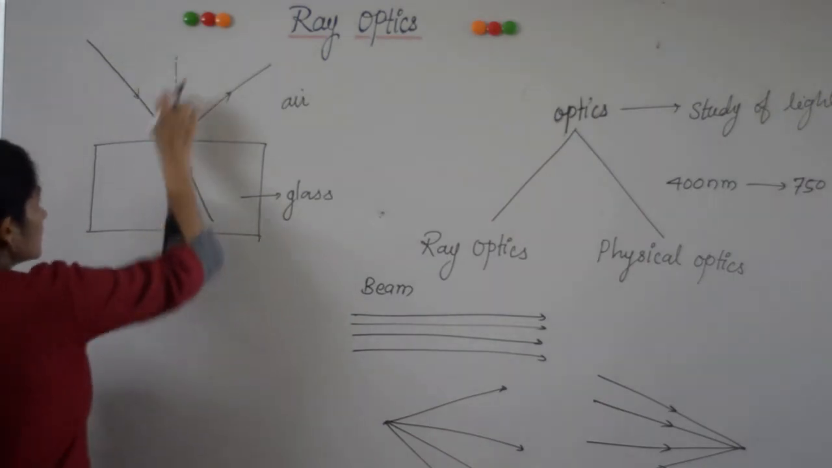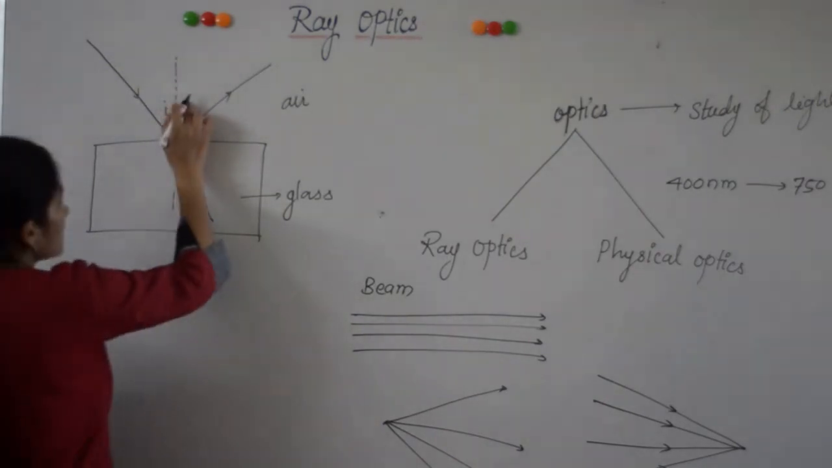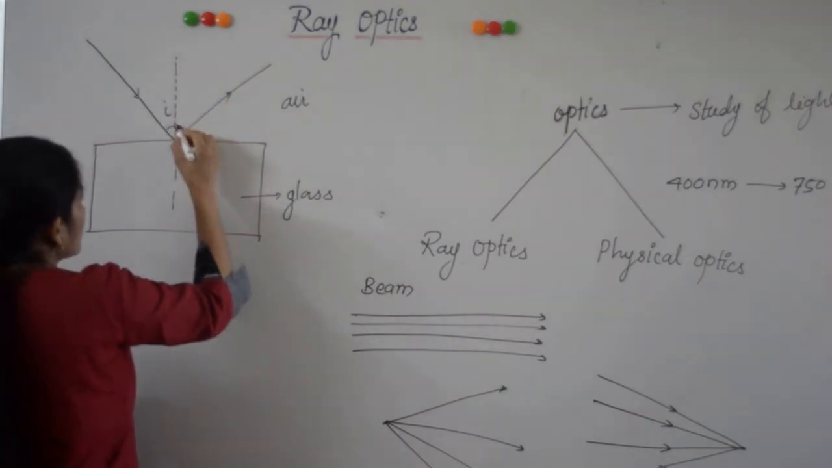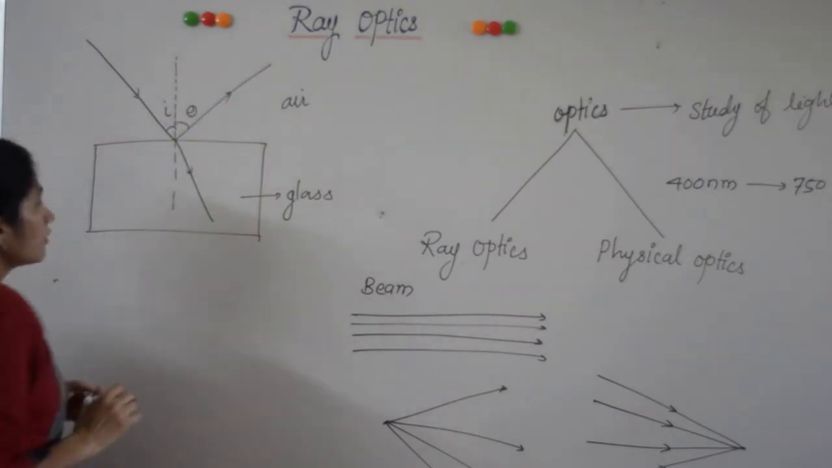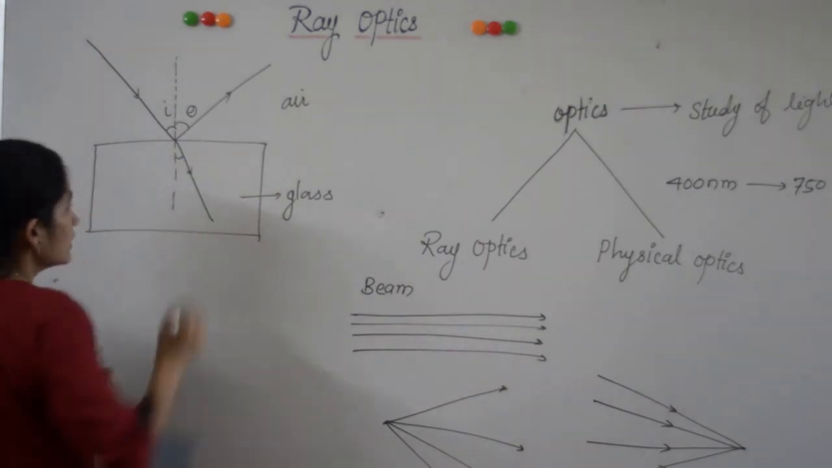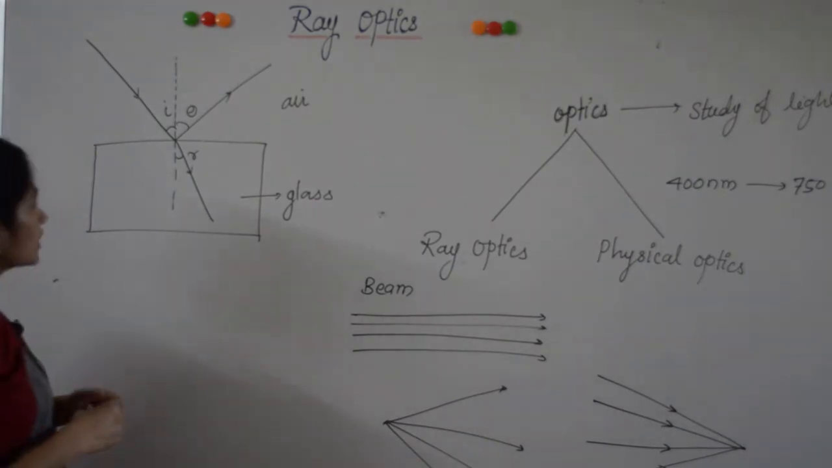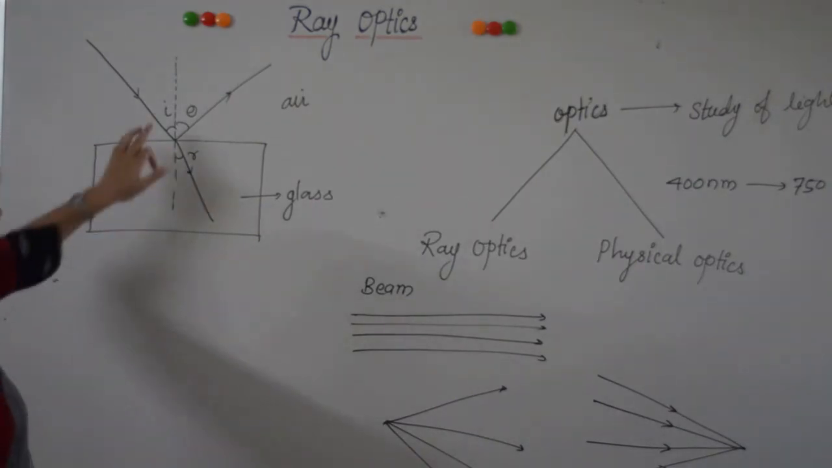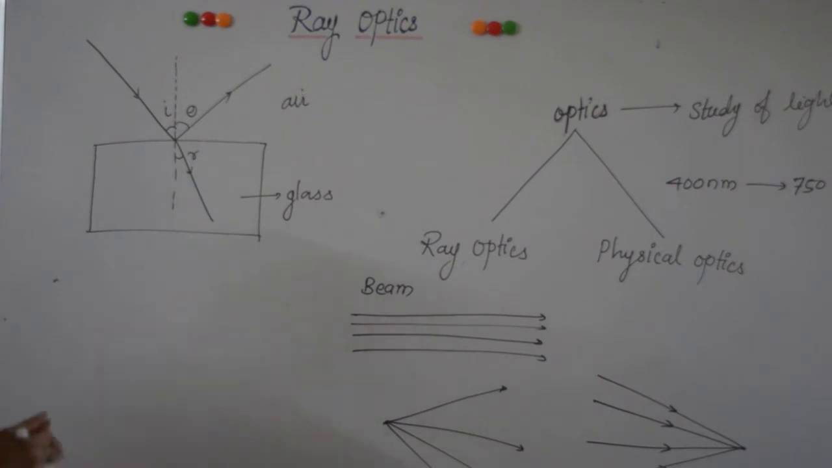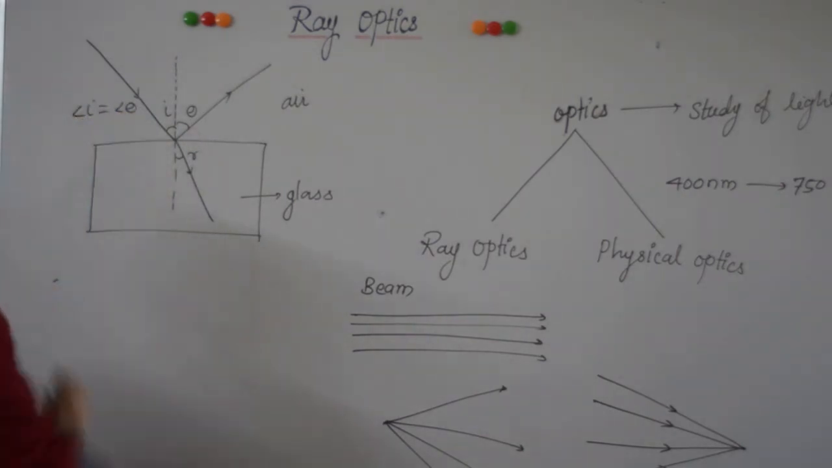The angle between the incident ray and the normal is called the angle of incidence. Then this angle between the reflected ray and the normal is called the angle of reflection. The angle between the normal and the refracted ray is called the angle of refraction. You have studied in the laws of reflection that the angle of incidence is equal to the angle of reflection. These two angles are always equal.